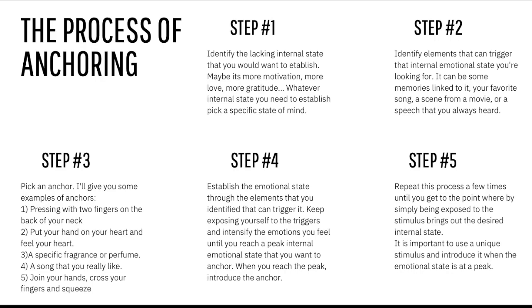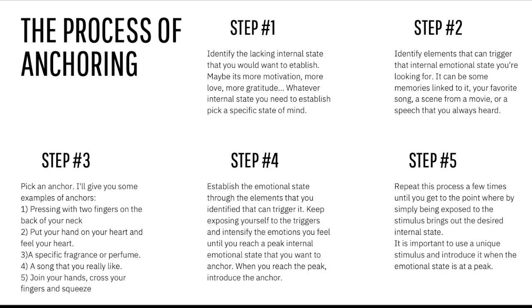And you want to repeat this process a few times until you get to the point where by simply being exposed to the stimulus, it brings out the desired internal states. That's step number 5, right? It is important to use a unique stimulus and introduce it when the emotional state is at a peak. Remember, introduce the anchor when the emotional state is at a peak, at the highest level of intensity you can feel.